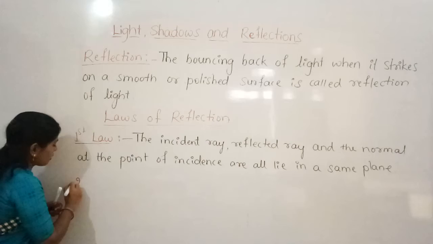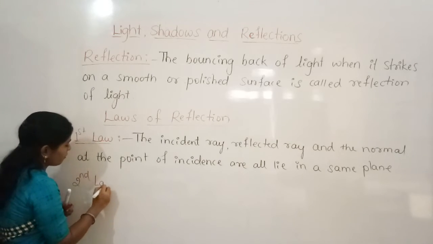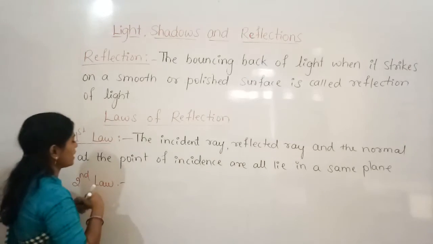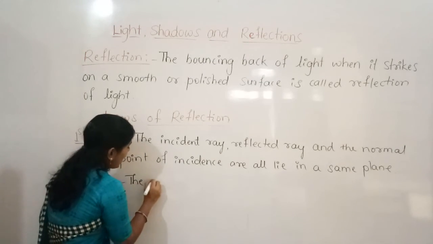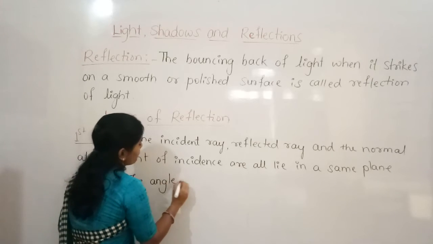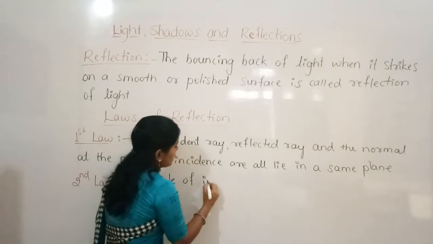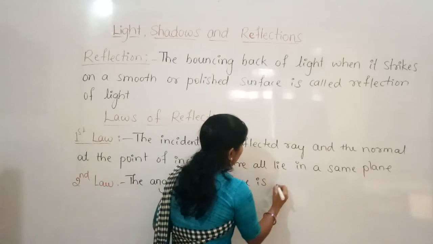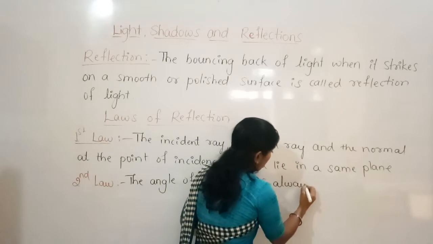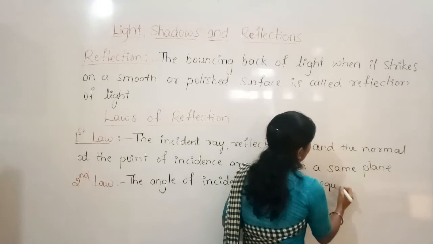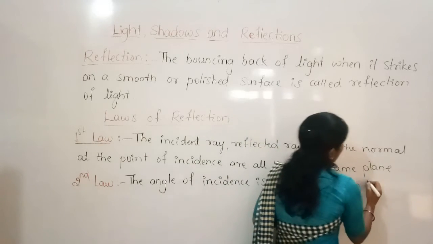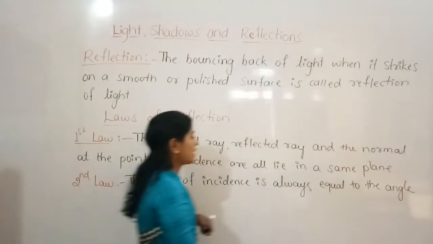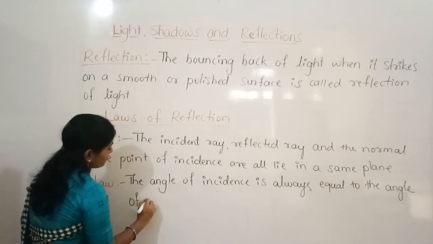And what is the second law? The second law of reflection can be defined as: the angle of incidence is always equal to the angle of reflection.